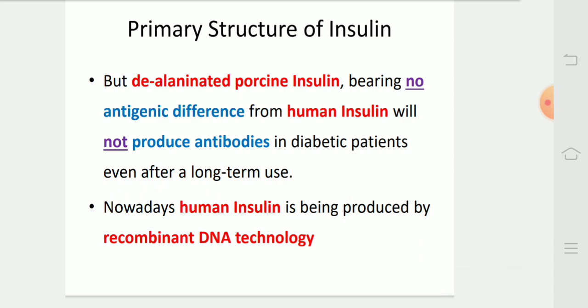But deantigenated porcine insulin bears no antigenic sequence, so insulin will not produce antibodies in diabetic patients even after long-term use. Nowadays, human insulin is being produced by recombinant DNA technology.